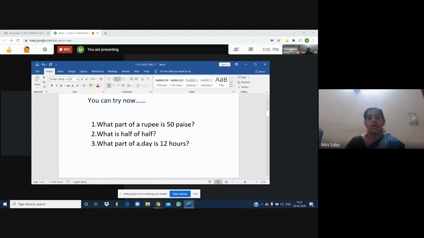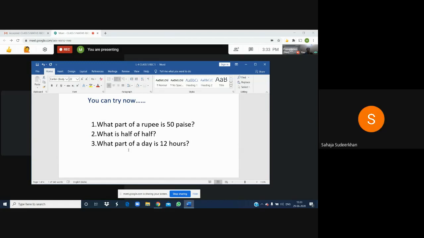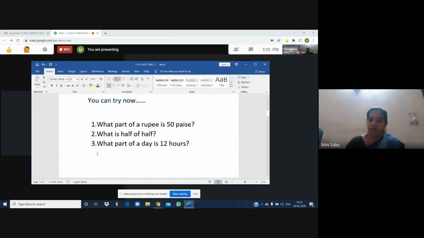It is 1 by 2. Children, in a similar way, we can make plenty of questions using other units also. For example, if I ask you, what part of 1 year is 3 months? We know 1 year has 12 months. So 3 months means what part is it? 1/4. Very good, very good.